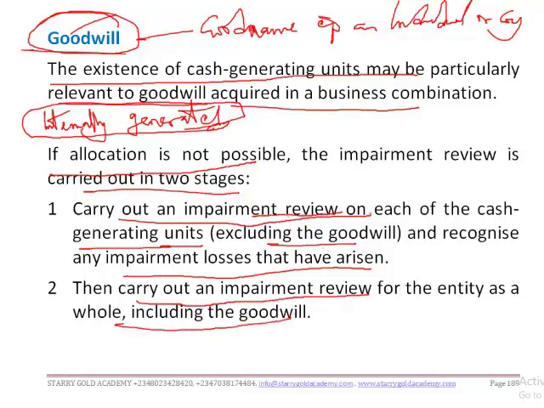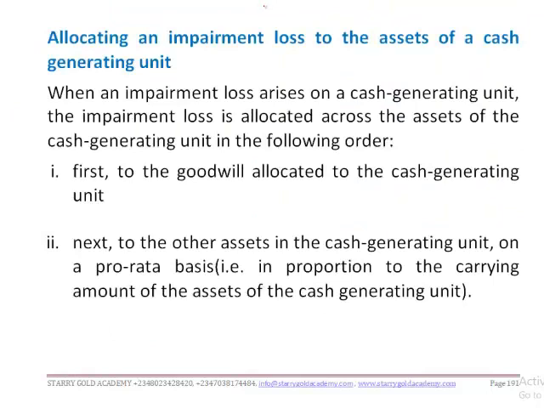So what you first do in the first instance is charge impairment on goodwill, then the balance on the goodwill you prorate on the other assets in that cash generating unit, or you apply the impairment loss on the total cash generating units.